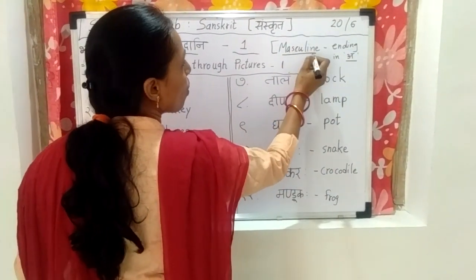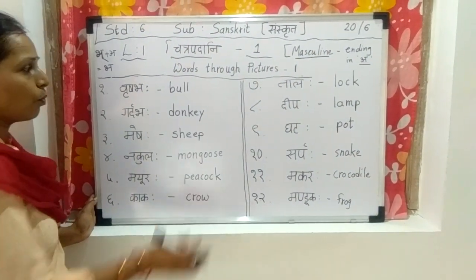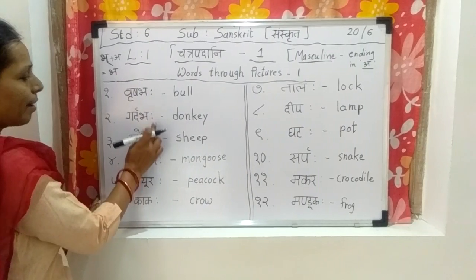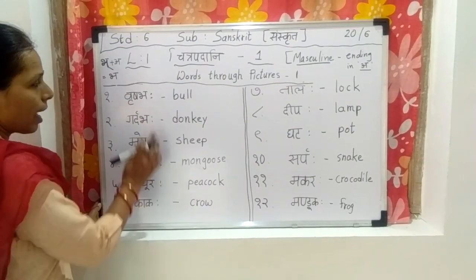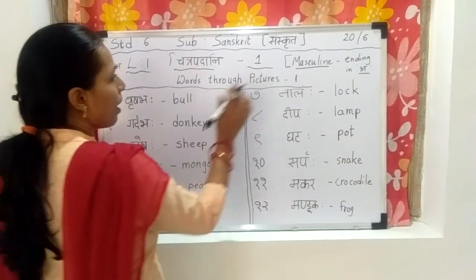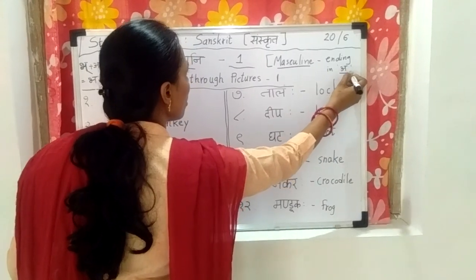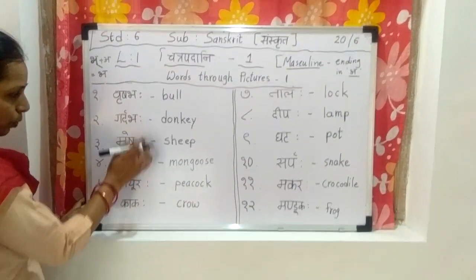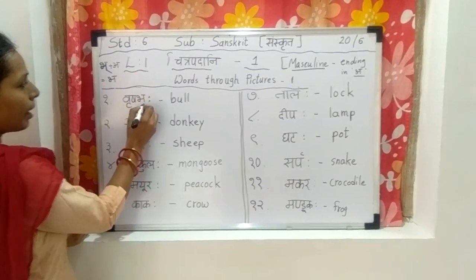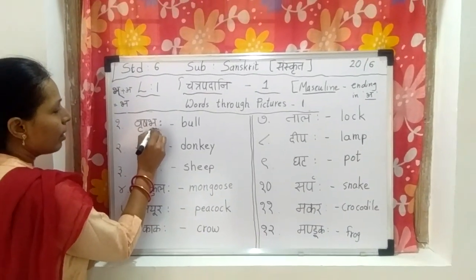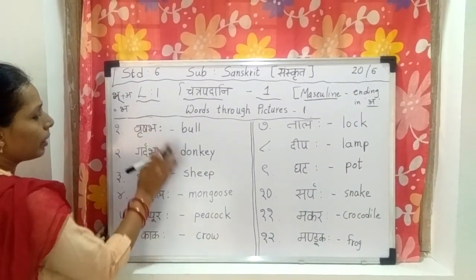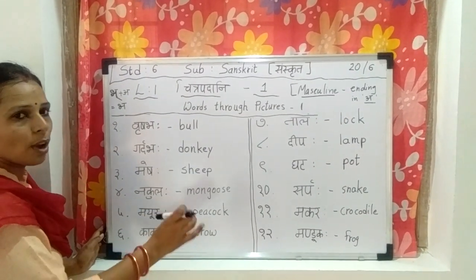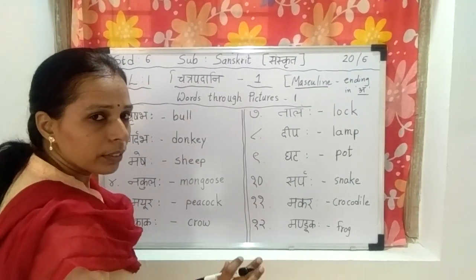Again I will repeat, all these words are masculine words. When the words end with visarg and end with the vowel a, they are called masculine words.